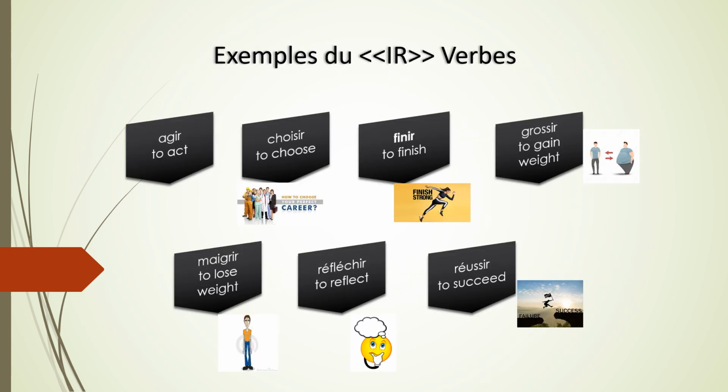Regardons quelques exemples du IR verb. Look at some of the IR verb examples. Agir, to act; choisir, to choose; finir, to finish; grossir, to gain weight; maigrir, to lose weight; réfléchir, to reflect; réussir, to succeed. These are some of the examples of the IR group of verbs. All these end with IR.